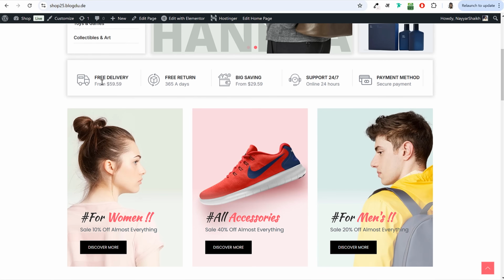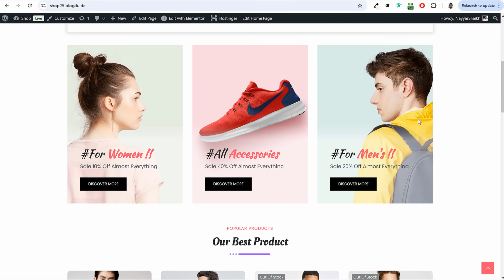Then after that, we have a few more options. I'll show you how you can create this icon section. So you can give free delivery if somebody purchases products worth over $100, or if somebody purchases products worth more than $200 or $500, you can give them free delivery. And after that, if you're providing free return, big savings, support 24/7, I'll show you how you can create these things.